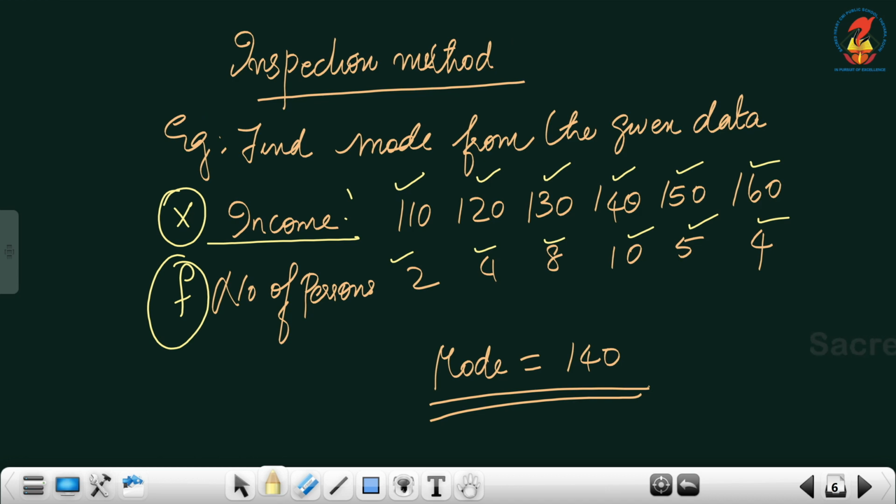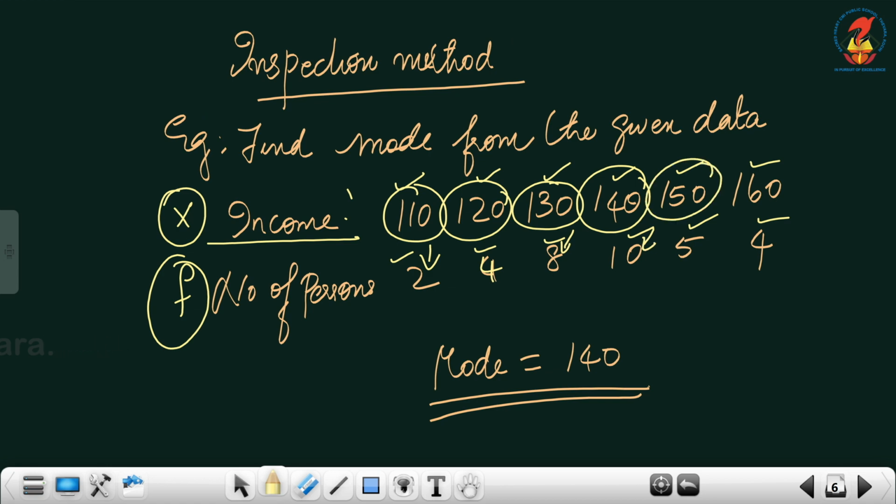How many people have secured more with a particular level of income? That is what you have to find out. Here, for income level 110, 2 people are receiving 110 rupees. 4 people are receiving the wage 120. 130 rupees is received by 8 people. 140 is received by 10 people, 150 is received by 5 people, and 160 is received by 4 people.